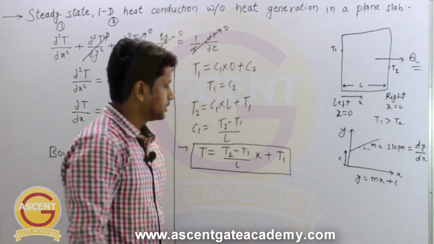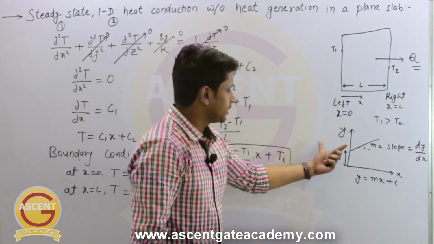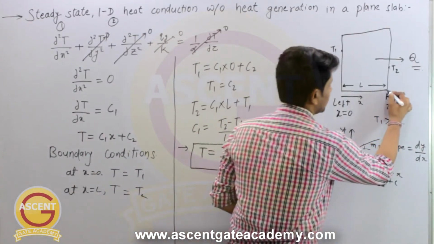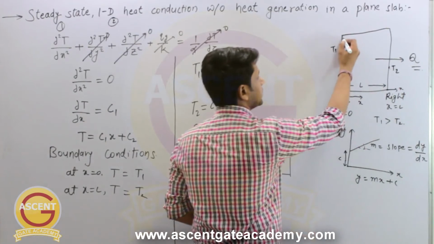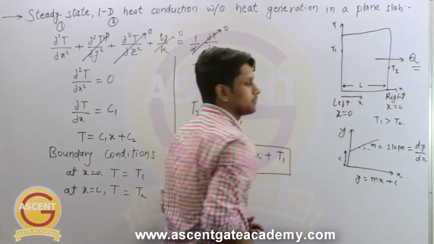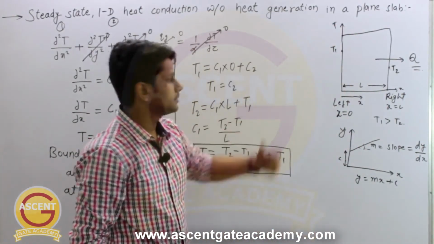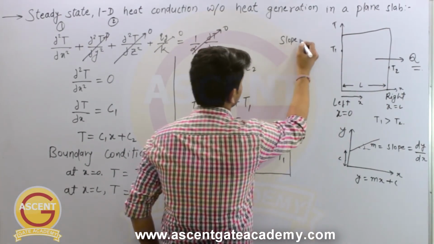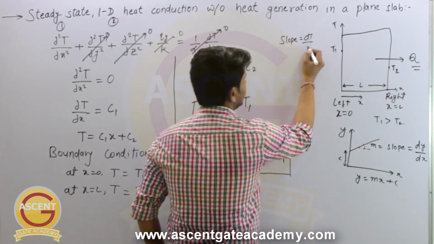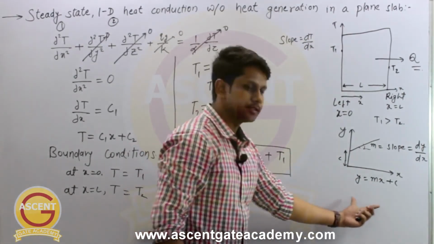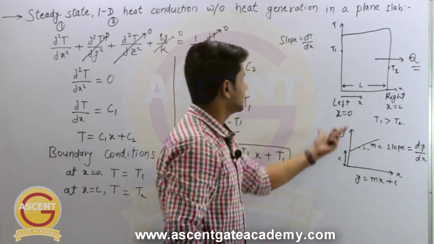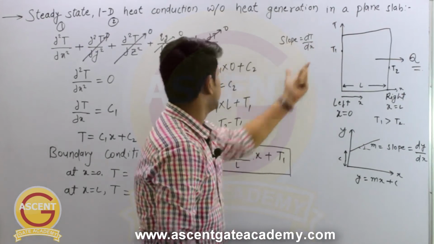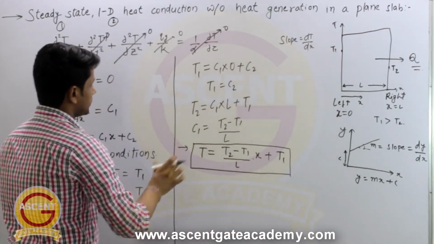So this is when the coordinates are x and y, but here we have taken the coordinate as x, and in this direction we have taken the temperature, so this is T. So what will be the slope here? In this case the slope will be dT by dx, because in place of y we have taken T. And what is the value of dT by dx that we have calculated?